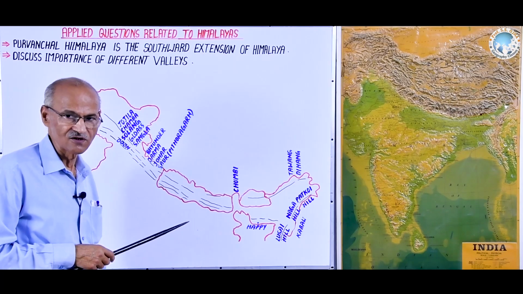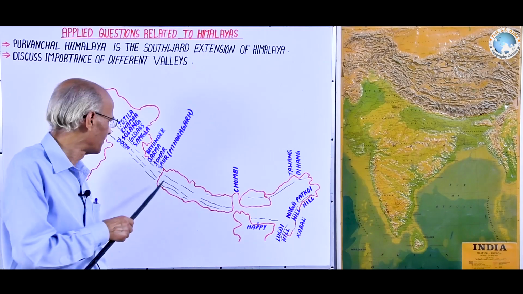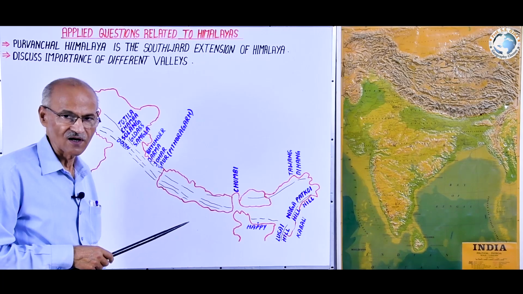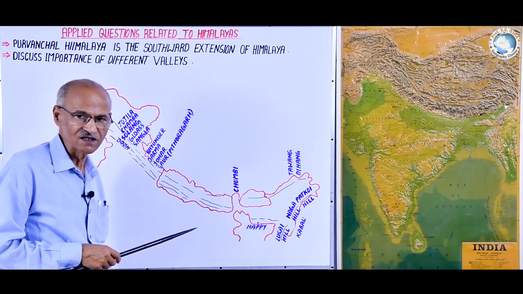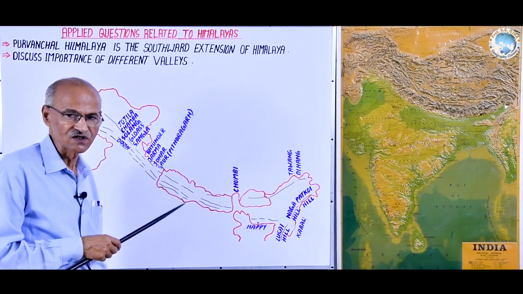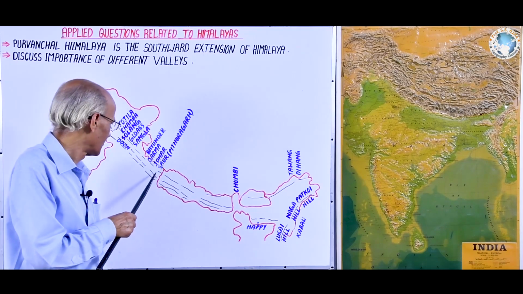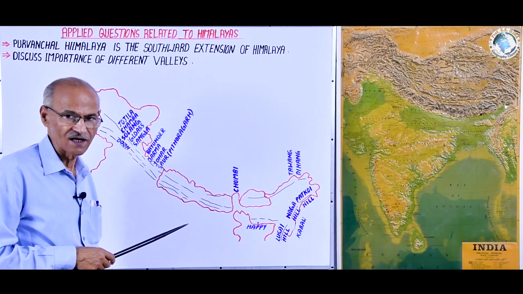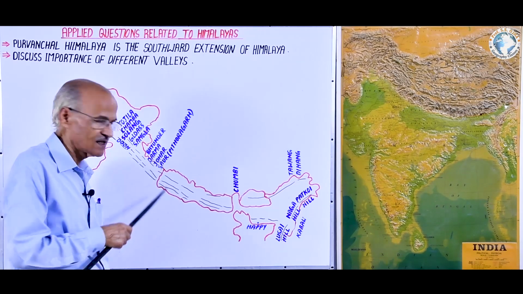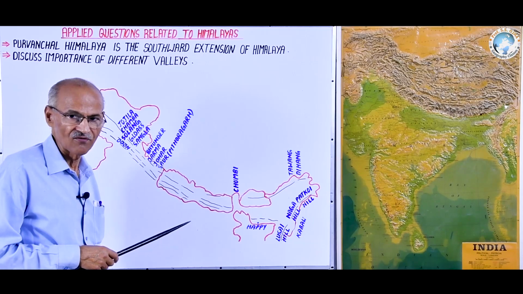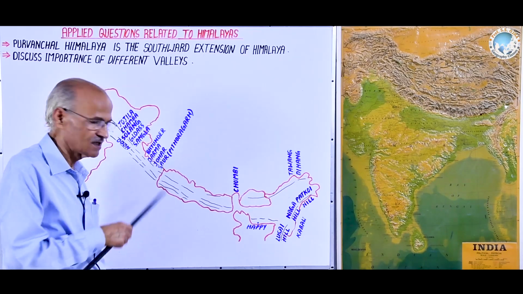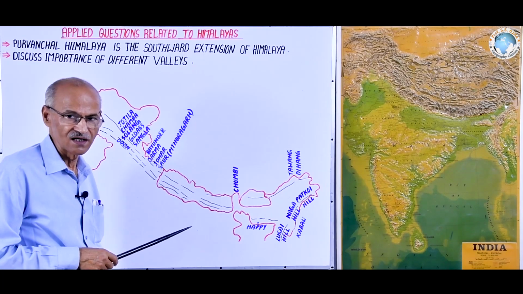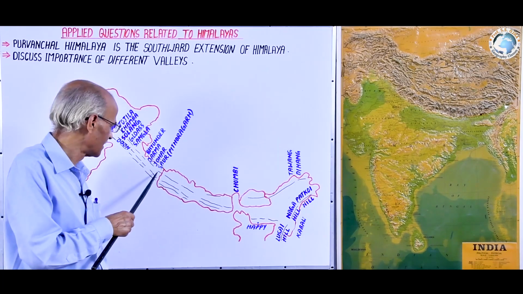That's why there is good transport development, and due to transport development there are a number of local resource based industries and high population density, and population resides in rural areas as well as urban areas. A number of valley towns have developed in these valleys, and this attracts tourism and enriches the Himalayan economy.